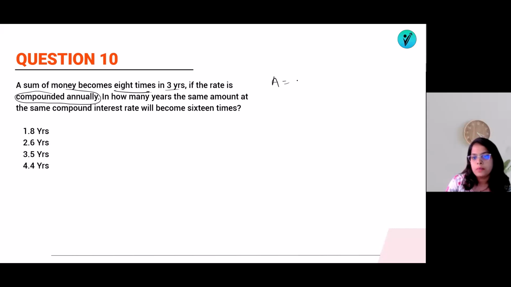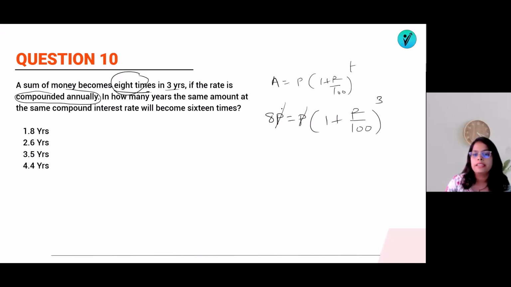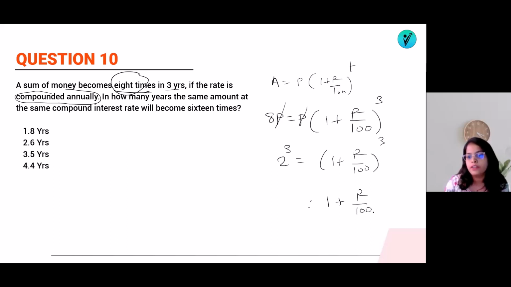So what we know is that amount is equal to P in bracket 1 plus R by 100 raised to T. So amount becomes how many times? 8 times. So amount is 8P, which is equal to P in bracket 1 plus R by 100 raised to 3 years. So we know that P will get cancelled. This 8 is what in terms of the cube? If you take the cube, it will be 2 cube is equal to 1 plus R by 100 raised to 3. That means we can say that 1 plus R by 100 की value कितनी आती है? 2. Okay, now let's see.